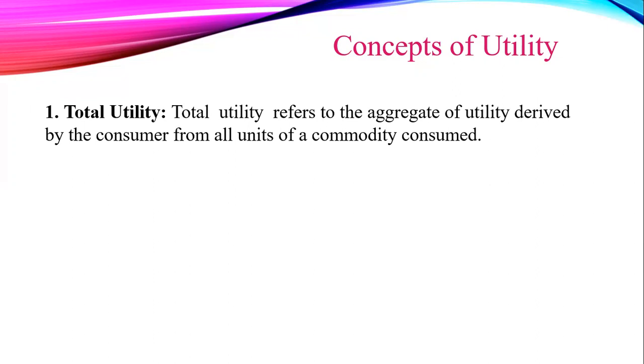Total utility is the sum total of the utilities of the stock purchased or acquired or consumed by the consumer at a particular point of time. It is an aggregate of utilities from all successive units of a commodity consumed.